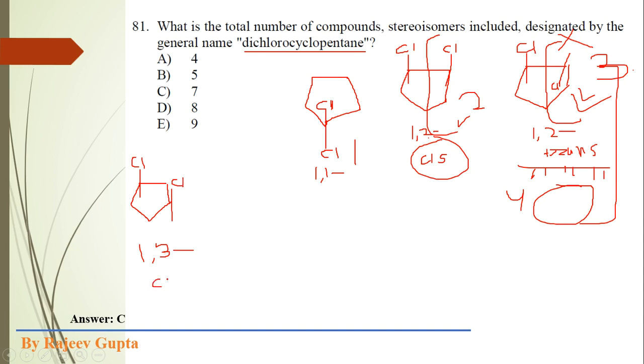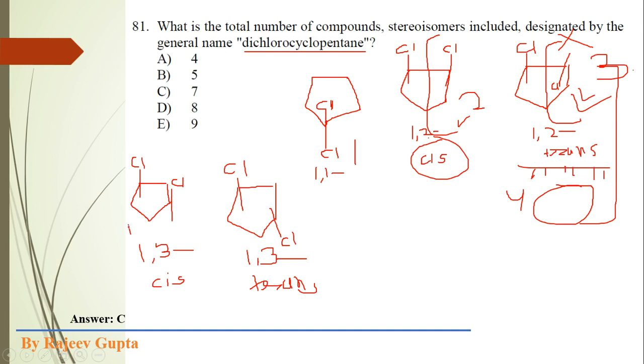This is the cis isomer, where both chlorine atoms are present on the same side. Now its geometrical isomer is the trans isomer, where both chlorine atoms are present in an anti manner, that is the trans isomer. Okay, this is the 1,3-disubstituted cyclopentane. It is also 1,3. Now check the plane of symmetry in these molecules.